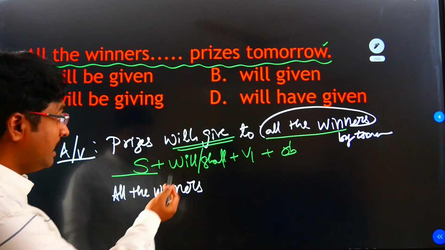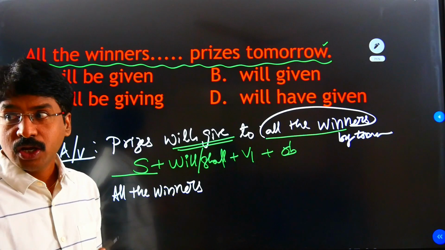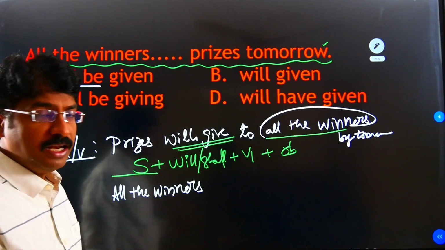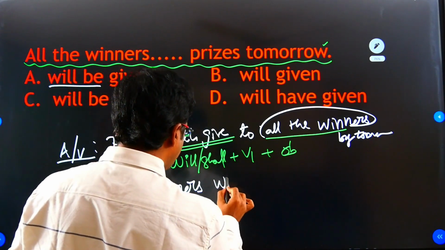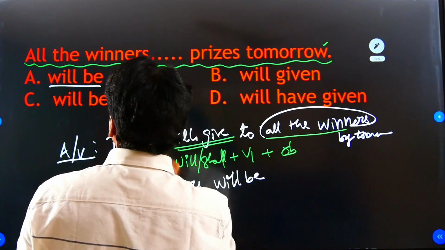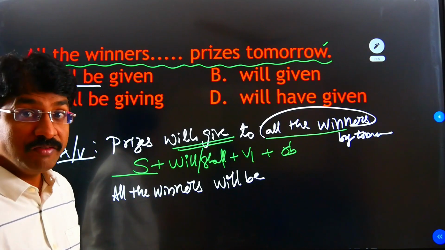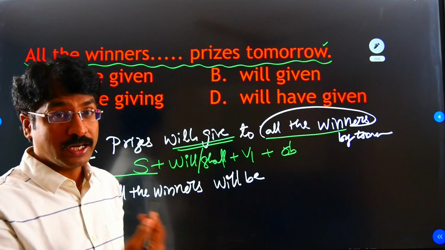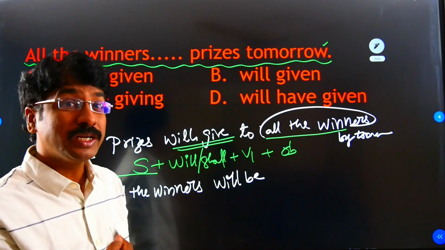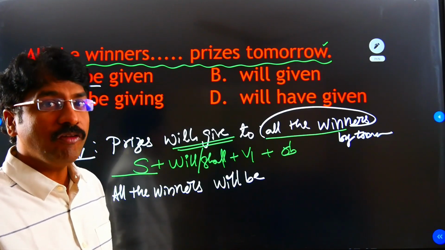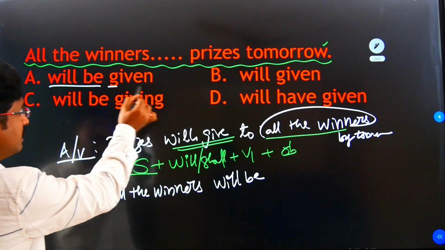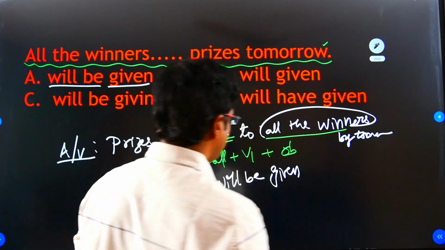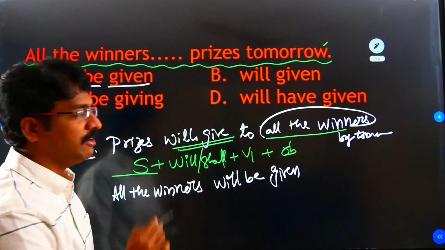Next, here will is here. So in the place of will be. In the place of will come, so will be. Okay. Next, V1 will become V3. V1 means here give. V2 given. Give. V1 give. V2 gave. V3 given. Give, gave, given. So here V3 means given, we have to write given. Okay, given. So all the winners will be given